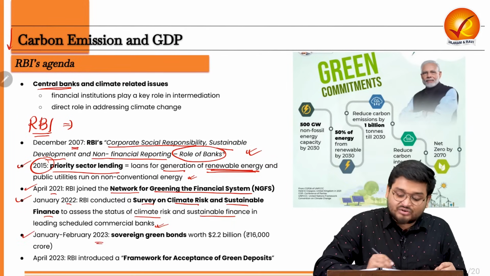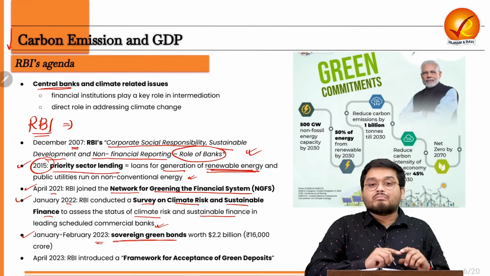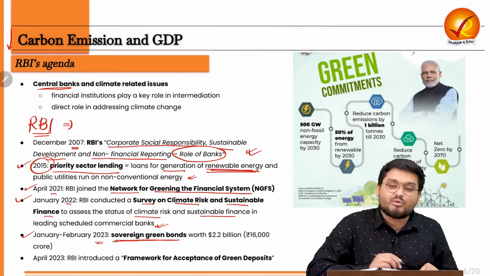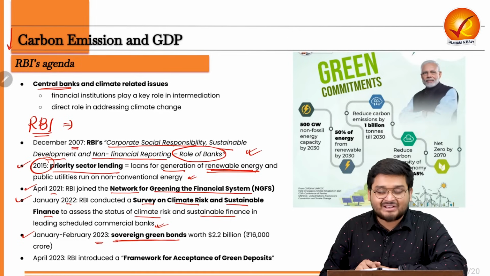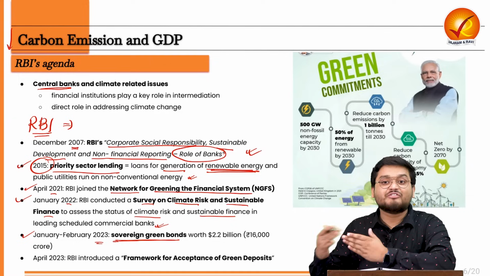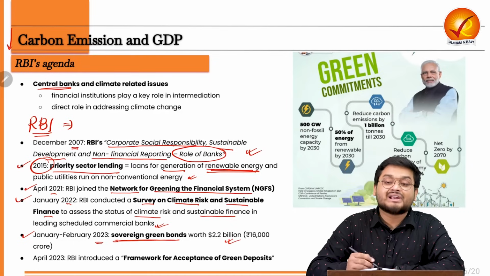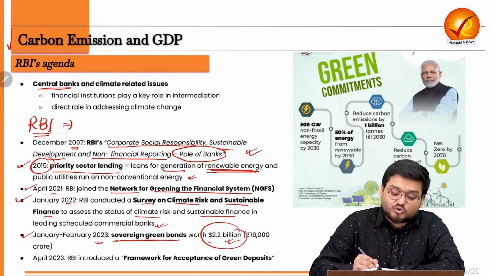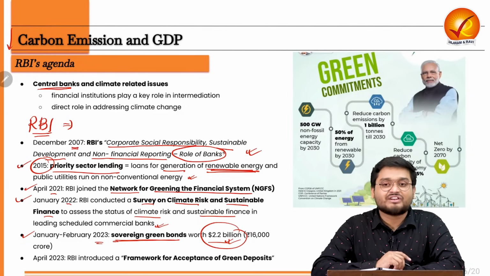Next, in 2023, right, RBI announced the sovereign green bonds. Now green bonds will be investing in green projects, right? Green projects can be setting up wind farms, solar farms, right? So it will be about generating green energy, and it raised around $2.2 billion on green bonds here. It is a very interesting development.